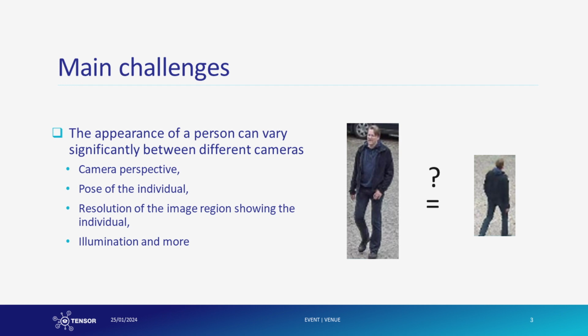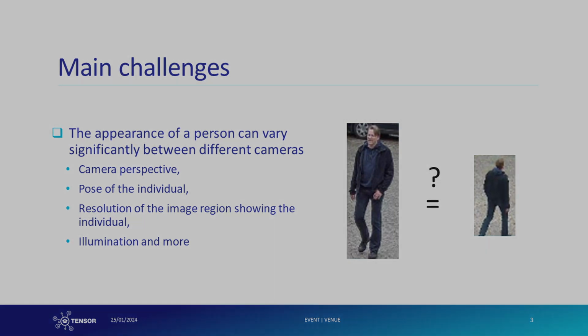This variability stems from several factors: the camera angle capturing the individual, the diverse postures a person may adopt when moving through a camera's field of view, and the resolution of the image area featuring the person. Additionally, lighting conditions and other elements play a significant role.